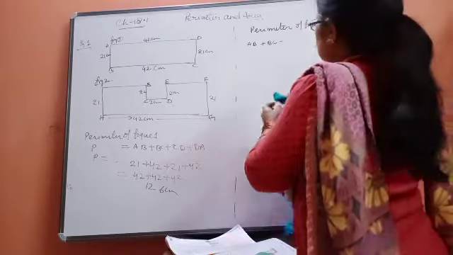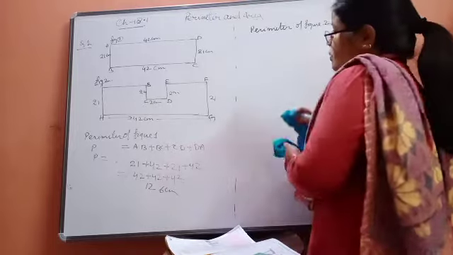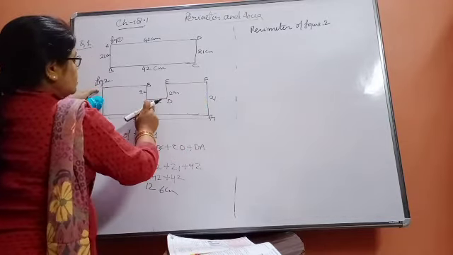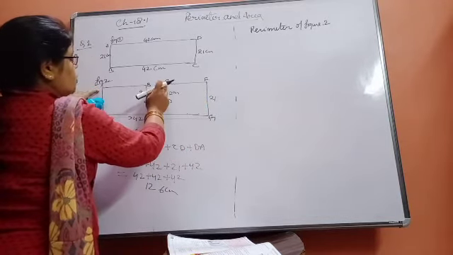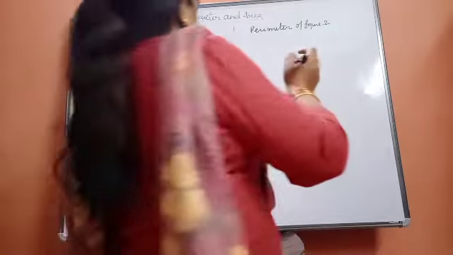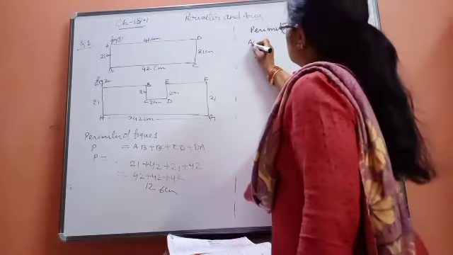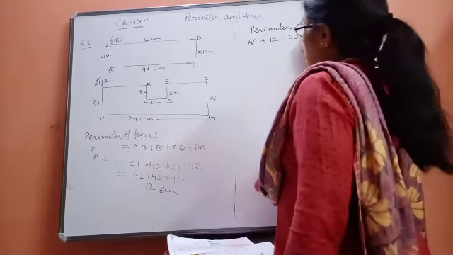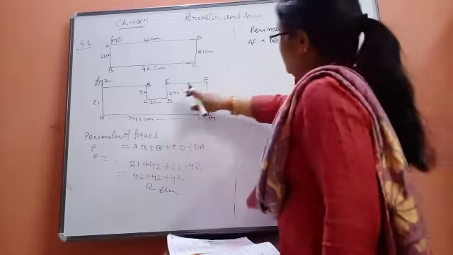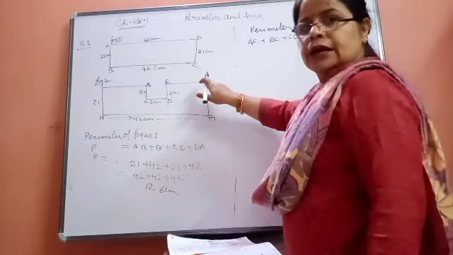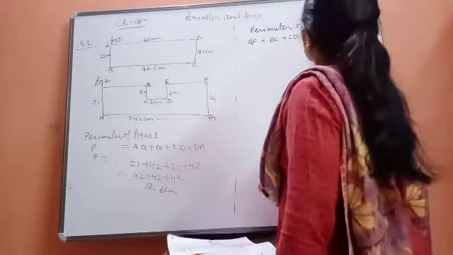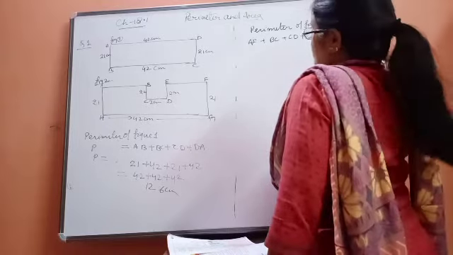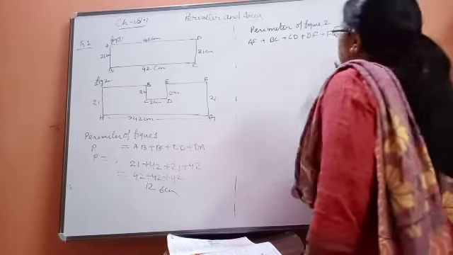Here the measurement of AB is not given to us, beta. So what we will do, in the whole length AF, from A to F, we will subtract 2 cm, because this length is not given. So AF, I am writing AF, plus BC plus CD plus DE, and in AF only EF has already come. Now FG plus GH plus HA. This will be its perimeter.